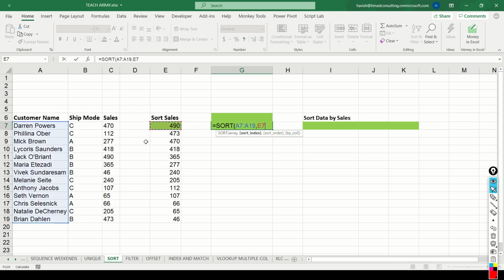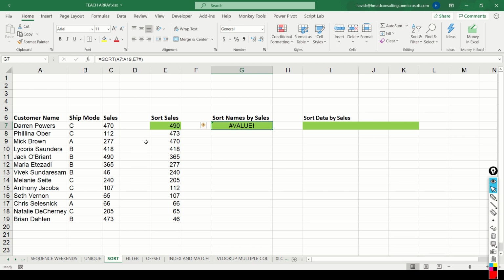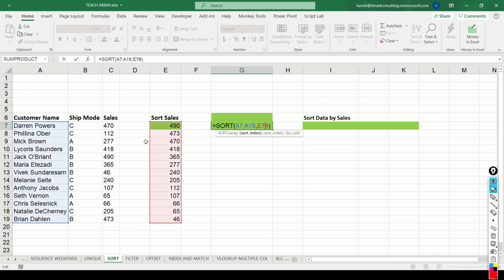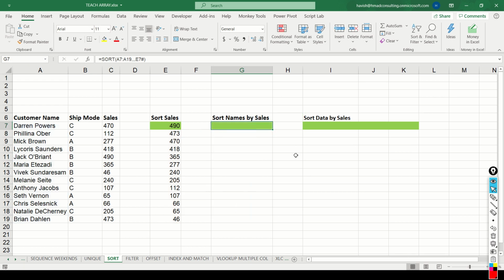Now in the sort index, if I put E7 hash, you notice that that doesn't work. A lot of people feel that this is how you sort a list of names as per another column. Now, if you try to do this by the sort by column, sort by row, again you notice it doesn't work properly. The correct way of doing this is to use the sort by function, where you can choose the array, which